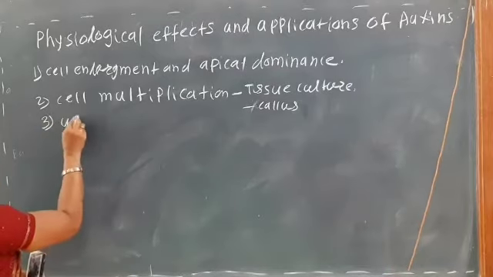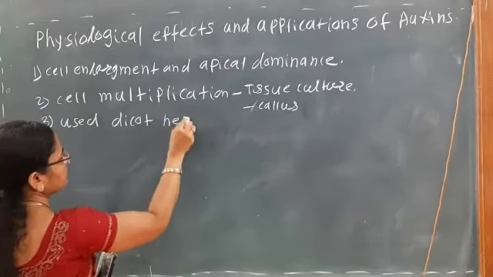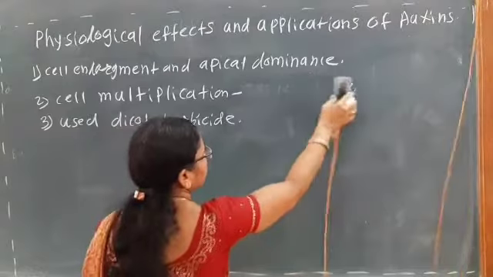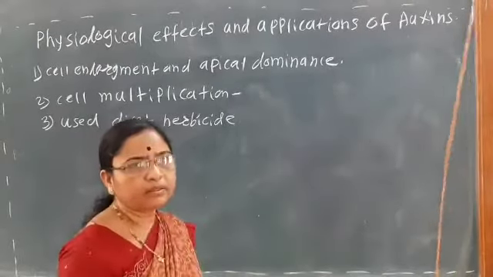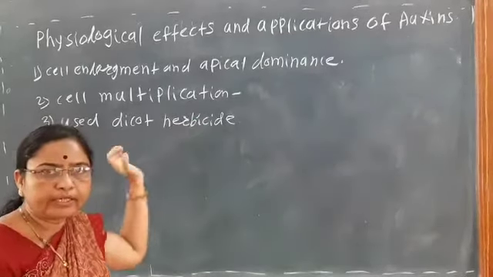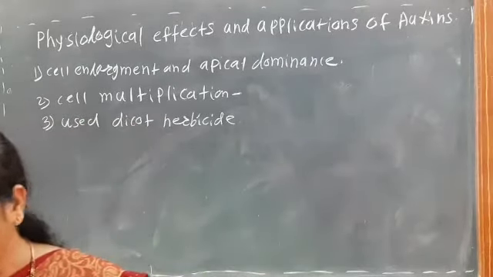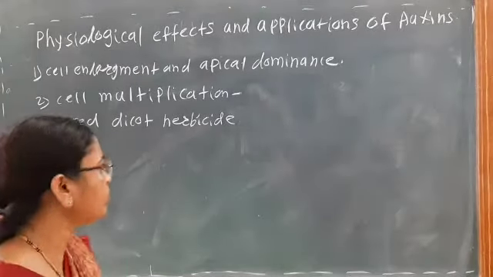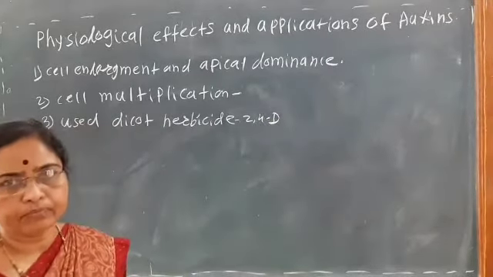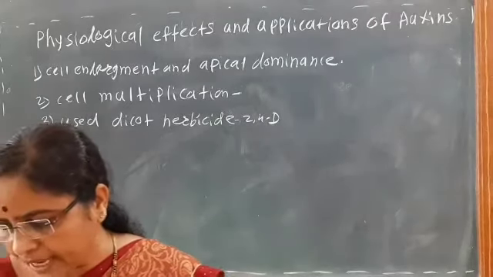Then next, it is used as a dicot herbicide. Herbicide means to kill dicot weeds. In Marathi we call it tannashak, right? It is used only as a dicot herbicide, not a monocot herbicide. Here 2,4-D, that is 2,4-dichlorophenoxyacetic acid, is mainly used as a herbicide.